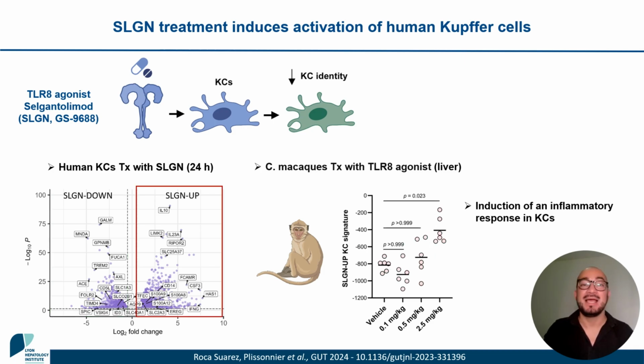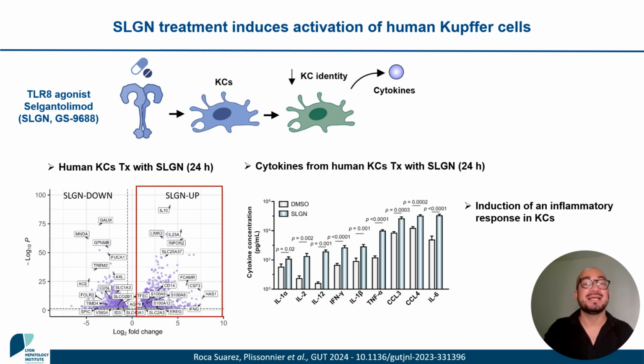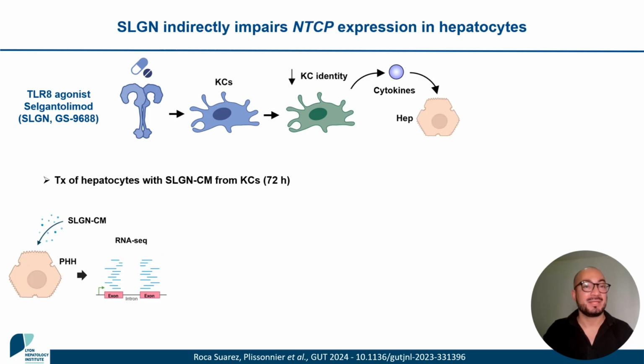In parallel to this, and as expected, selgantolimod induced a series of gene expression changes associated with inflammatory responses in human Kupffer cells, as well as in liver tissues from macaques treated with TLR8 agonist. Changes that translated into the production of cytokines such as IL-12, TNF-alpha, and IL-6. Next, by treating human hepatocytes with this Kupffer cell conditioned media produced in response to selgantolimod and performing RNA-seq, we